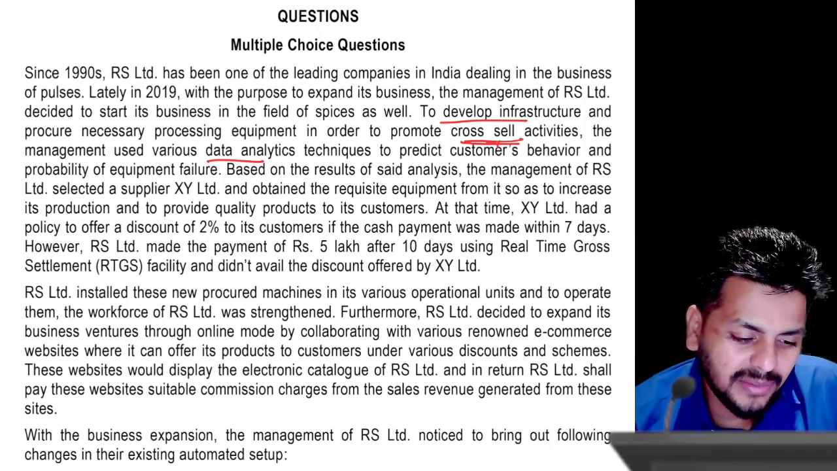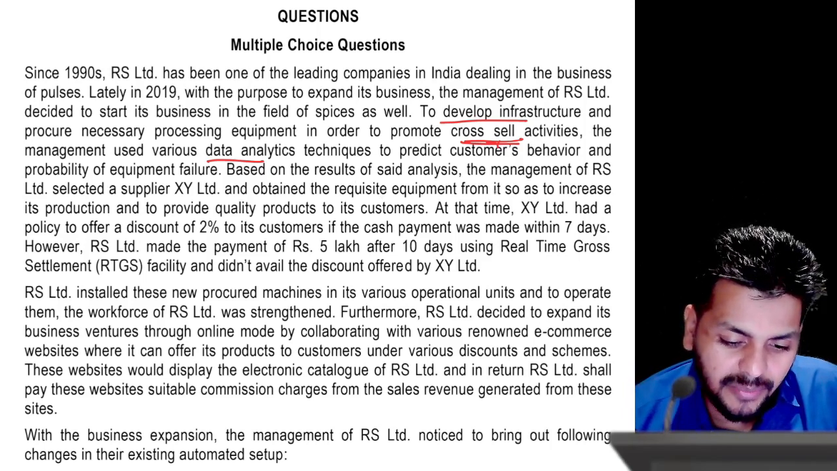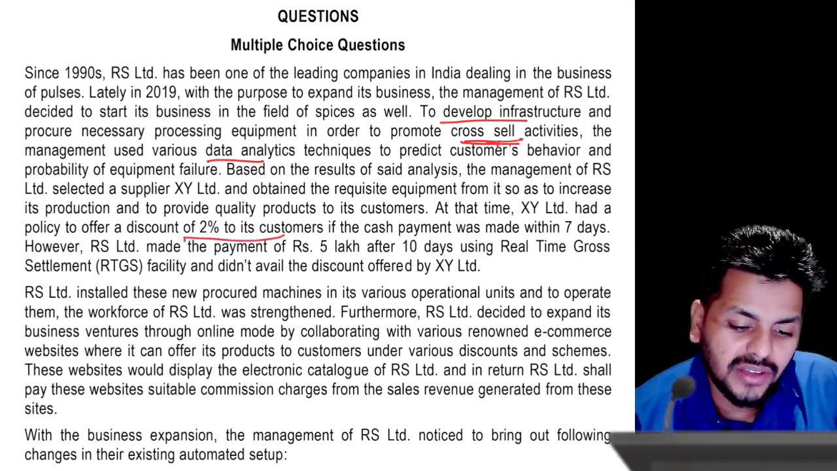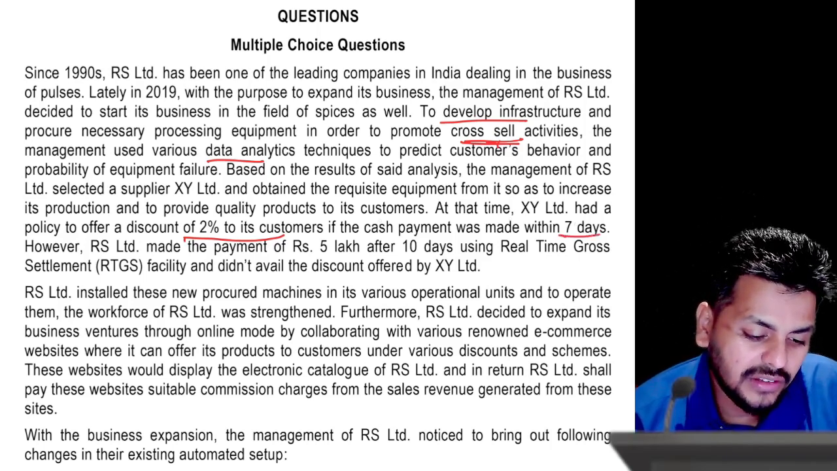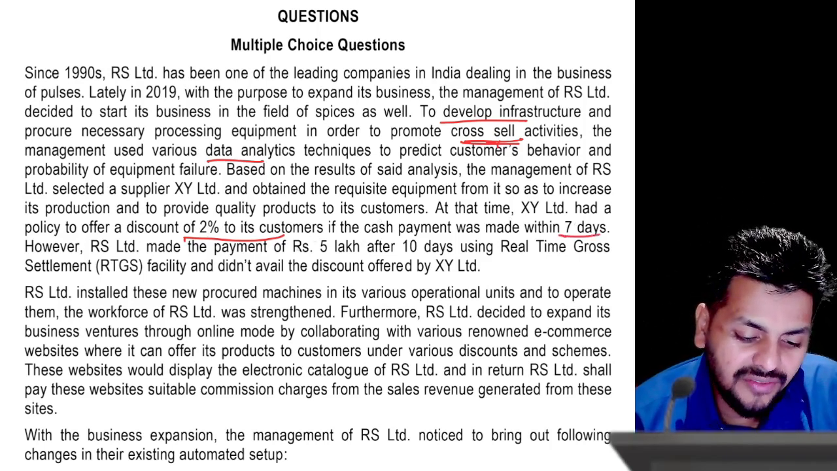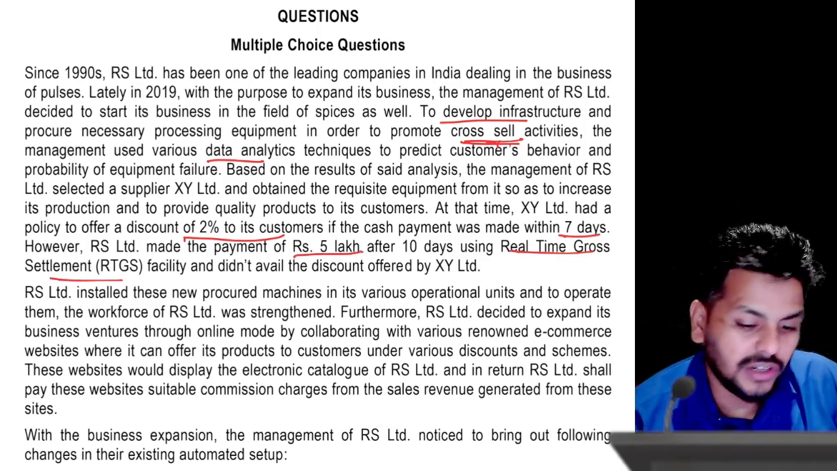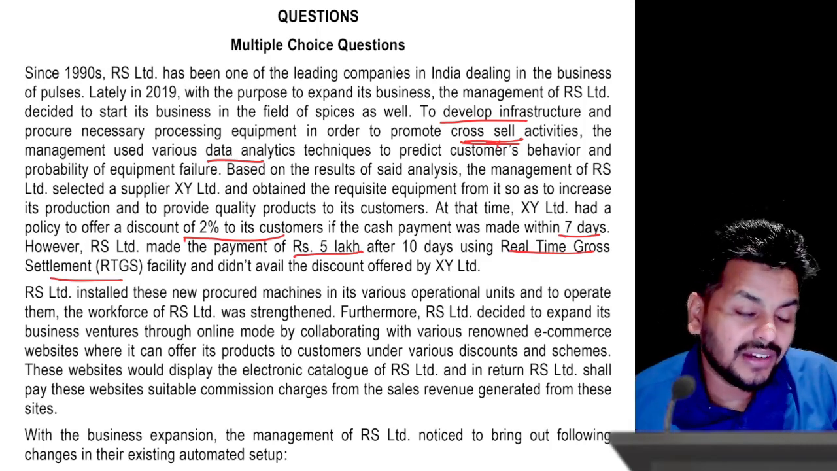So they selected a supplier, XY Limited, and obtained the requisite equipment from it, so it increases the production. At the same time, XY Limited had offered a discount of 2% to its customers if cash payment was made within 7 days. However, RS Limited made a payment of 5 lakh using RTGS, the real-time gross settlement. Can you do 5 lakhs? The answer is yes, because RTGS is applicable to every transaction above 2 lakhs.